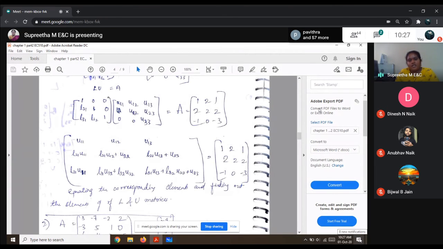When the corresponding elements are equal. Is it not? When the corresponding elements are equal, I say my matrices are equal. So now I equate these values. U11 is equal to 1, U12 is equal to 2, U13 is equal to 1. And then here, L21 times U11 is 2, so L21 is equal to 2.